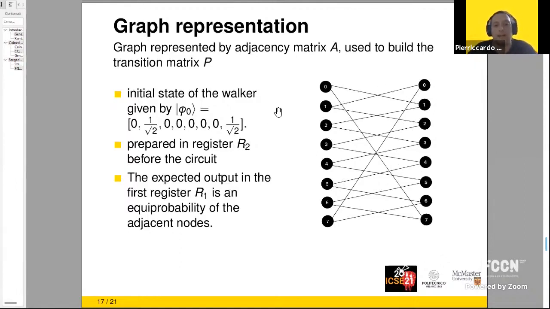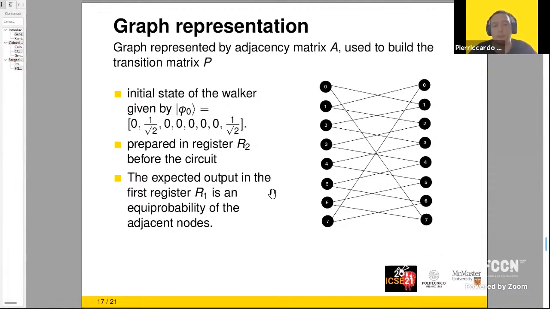And then we can now define the initial state of the walker, that is given by a column of the transition matrix P. In this case, we represent phi0, that is node 0. Indeed, we can see that we have an equal probability to move to node 1 and to node 7. This state is prepared on register R2 before the circuit. We can prepare it using a NOT gate and a controlled-NOT gate. And the expected output is given in register R1.